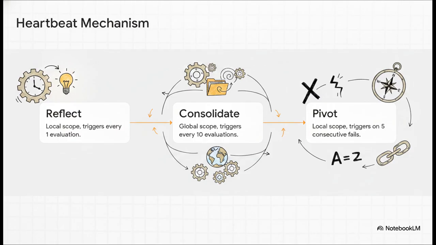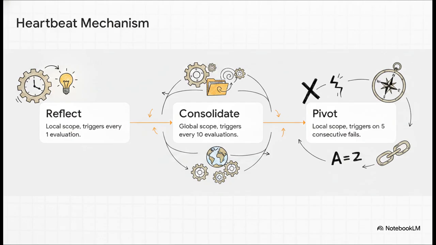They essentially get trapped in local minima. So to prevent that, Coral uses a trigger-based system that functions exactly like an operating system interrupt. It goes like this. Every single evaluation triggers a local reflect heartbeat, forcing the agent to analyze the concrete compiler results. Every 10 evaluations, that triggers a global consolidate heartbeat, prompting the agent to step back, scan the whole workspace,